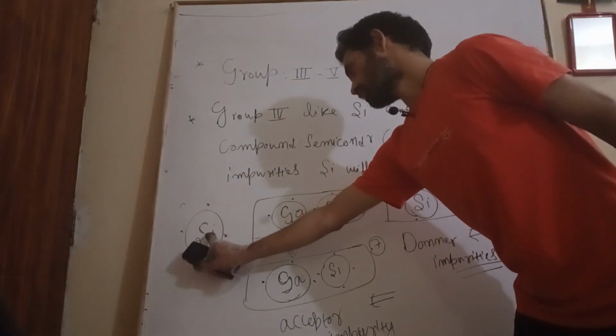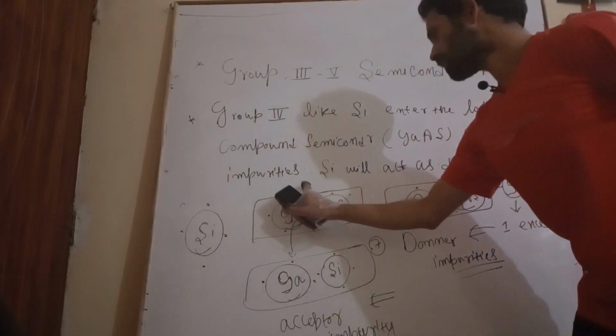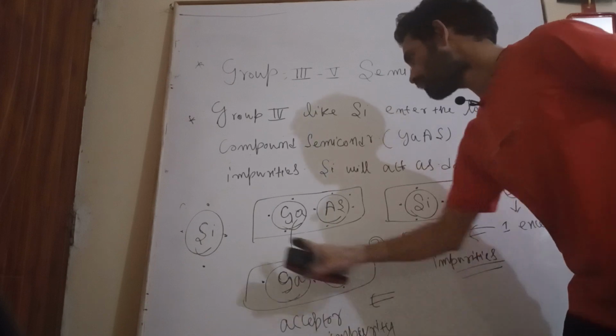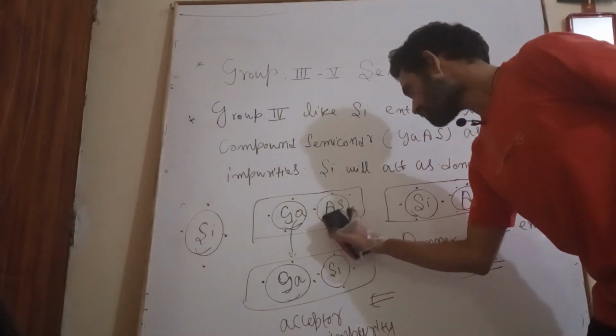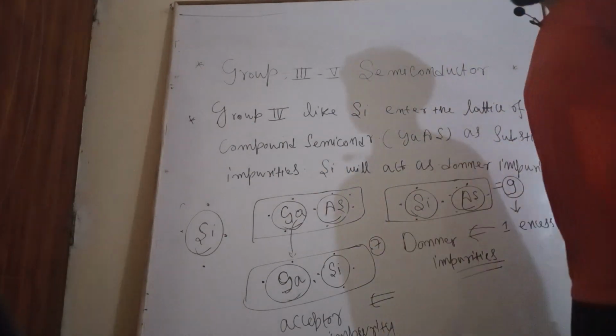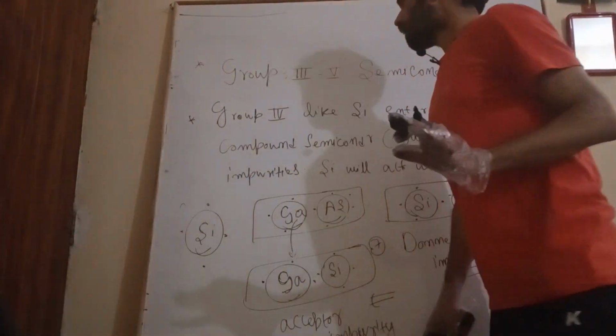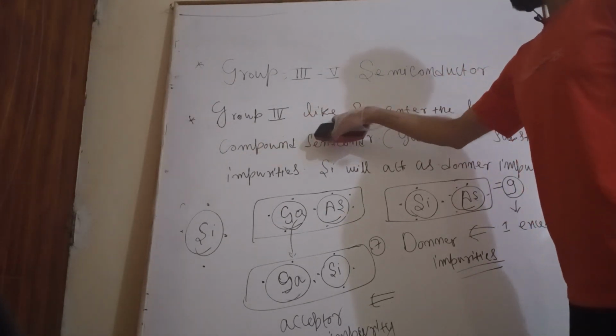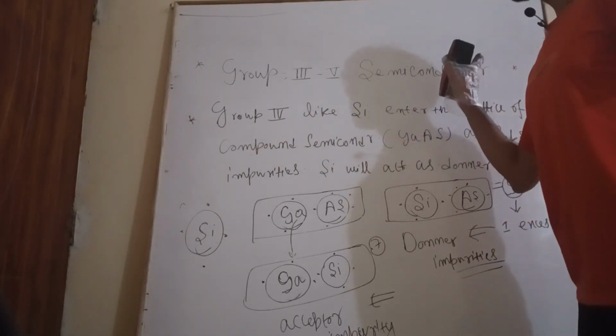Similarly for germanium: if germanium replaces gallium, it will become a donor, and if it replaces arsenic, it will become an acceptor impurity. So this is about group 4 elements such as silicon and germanium.